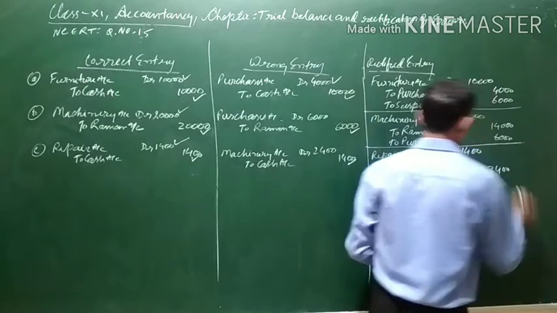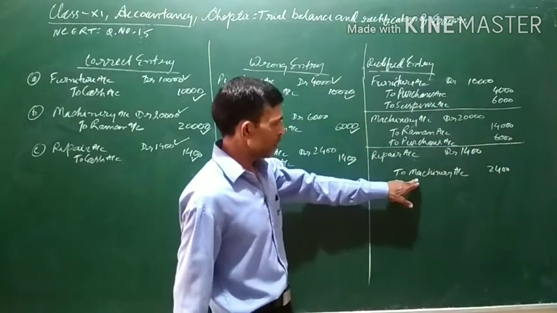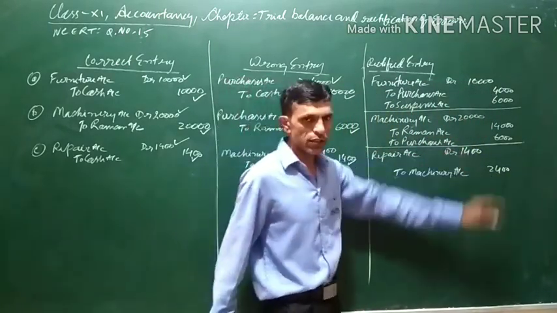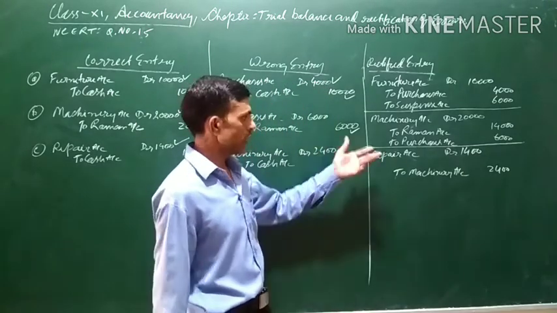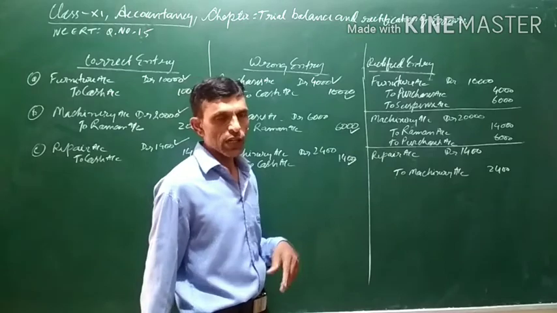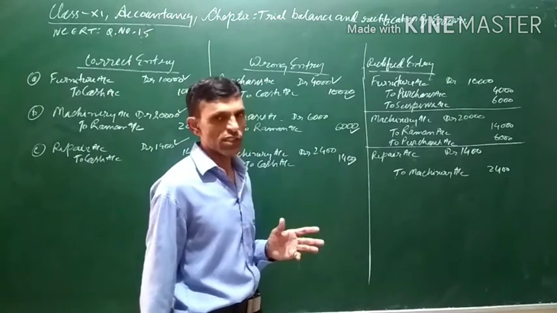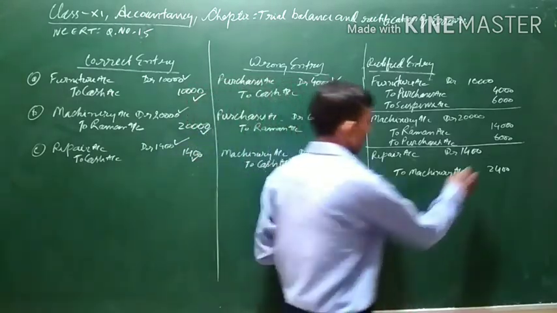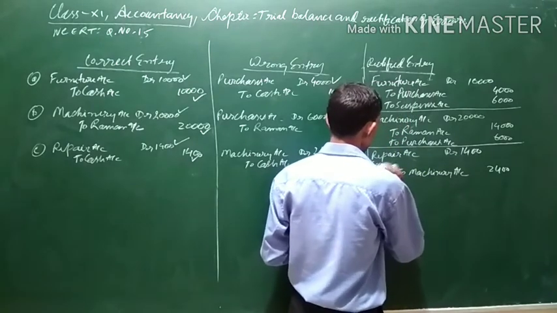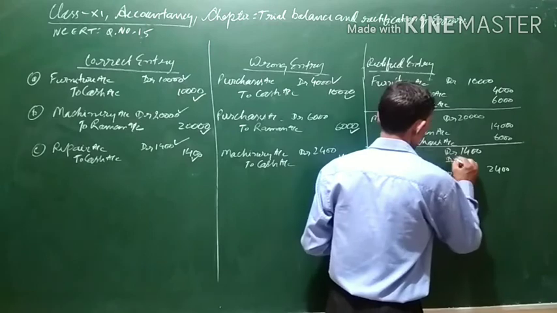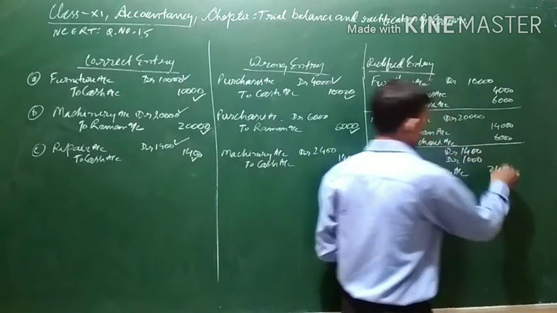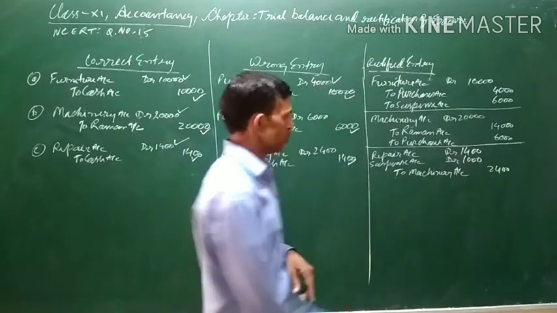Now you can see here the debit is 1400 and the credit is 2400. Means the credit is more. So that the debit and credit are equal, we will open a suspense account, and 1000 is the difference. We will debit suspense account with 1000. Now the debit as well as the credit both will become 2400.